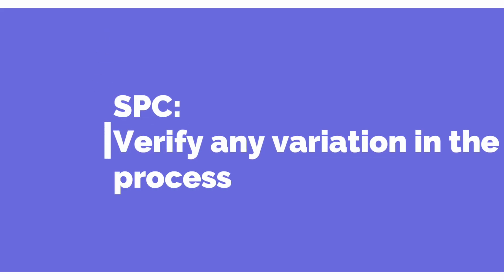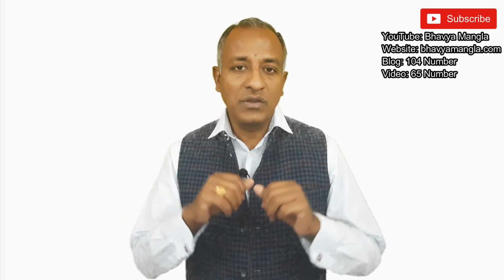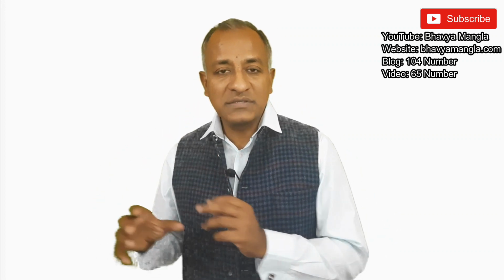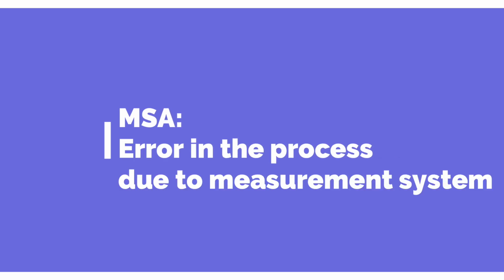When we talk about SPC, our requirement is to see whether there is any variation in the process or not, and whether the process is under control or not. That's why we are doing it. When we talk about MSA, our objective is only to see the error coming in that particular process because of that measurement.